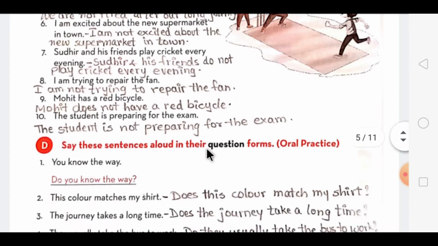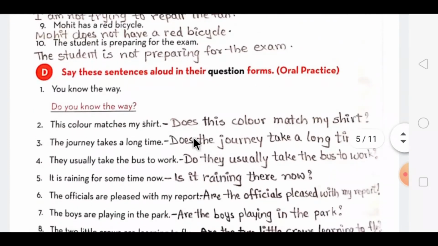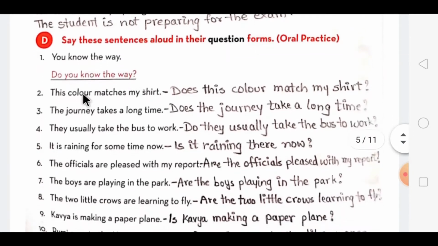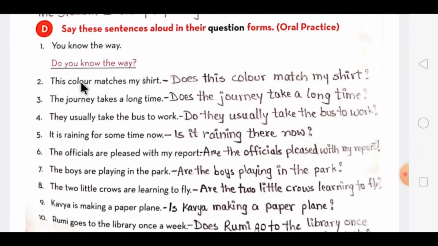Let's move on to our next exercise, where you have to form questions. So dear students, I explained to you that while forming questions you have to use the words do and does, same as we did in the negative sentences. Only do or does will come in front, and depending upon the subject you have to put that, and at the end the question mark is very compulsory. If a singular subject is there you will put does, and if plural is there you will use the word do.